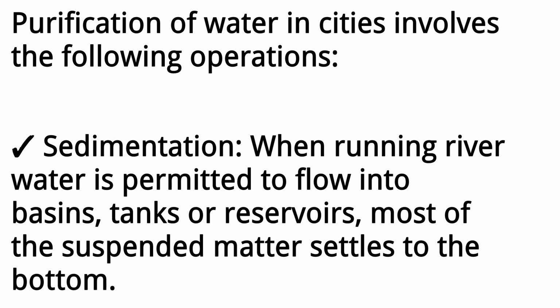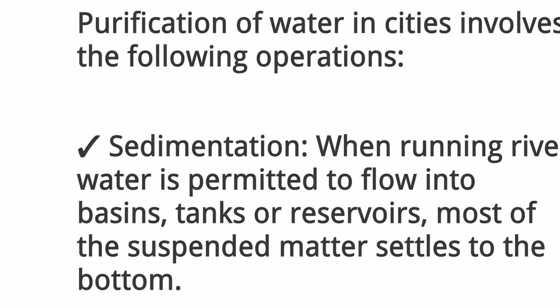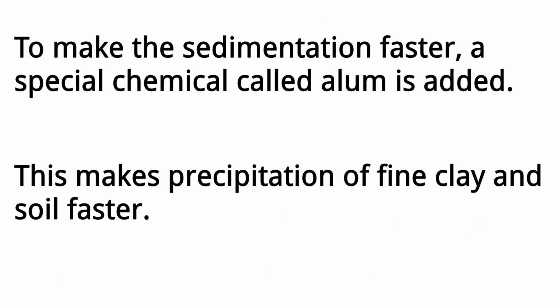1. Sedimentation. When running river water is permitted to flow into basins, tanks, or reservoirs, most of the suspended matter settles to the bottom. To make the sedimentation faster, a special chemical called alum is added. This makes precipitation of fine clay and soil faster.